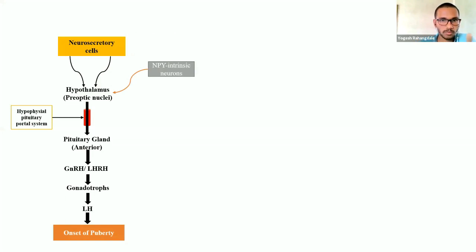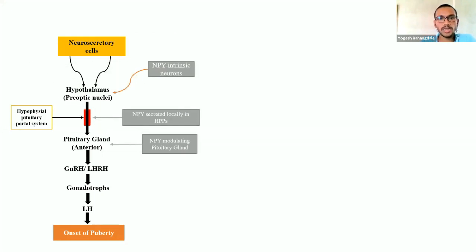We have seen that neuropeptide Y immunoreactive intrinsic neurons are located in the hypothalamus, and they are locally secreted in the hypophyseal pituitary portal system. So they modulate the pituitary gland, and thus the secretion of various hormones.